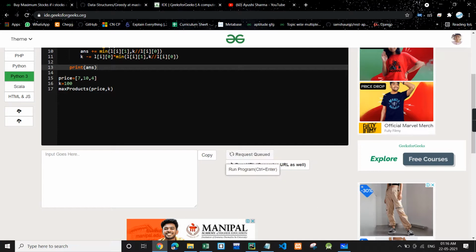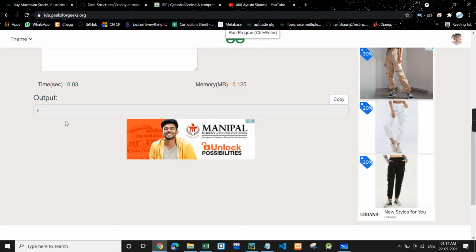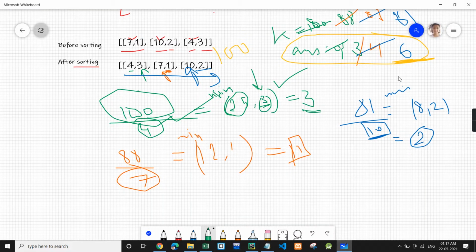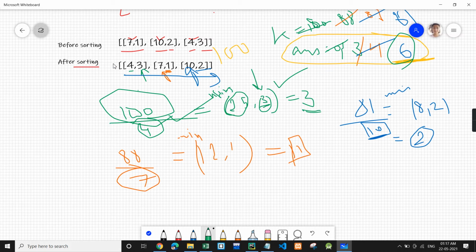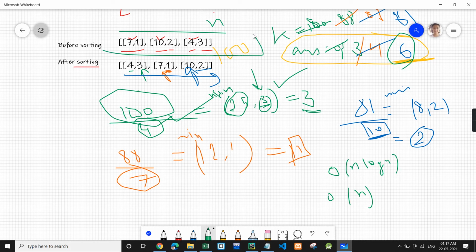So let's run the code and let's see. We got 6 as the output, and since over here when we ran the algorithm we got 6, hence over here also we got 6. So I hope you understood the code and the algorithm and the complexity. Let's discuss the time complexity. Since we are sorting and if there are n stocks, sorting will take n log n, and hence that is our time complexity, and space complexity is O of n because we are making this extra list.